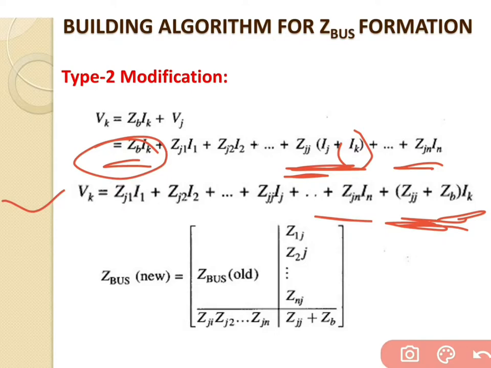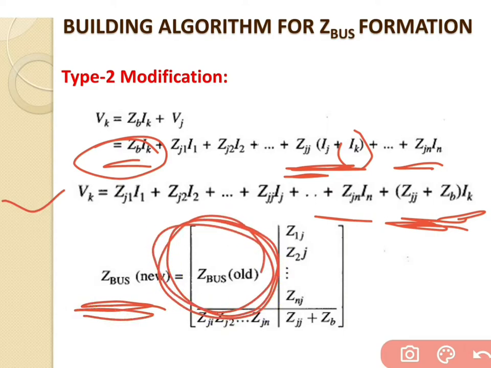So if we go for the type 2 modification, only one change comes inside the new buses. Z bus new is given by, there is no effect on Z bus old, because we will get the equation of Vk, and Vk is the voltage across the new bus. So the change comes for the new buses only. So the new buses are as they are.